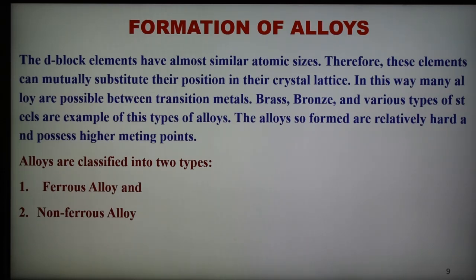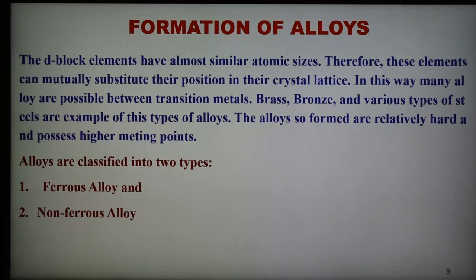Therefore, on cooling a mixture solution of two or more transition metals, a solid alloy is formed. For example, manganese dissolved in molten iron forms manganese steel. Such alloys are hard, have a high melting point, and are more resistant to corrosion as compared to the parent metal. So the alloy formed is relatively hard and possesses a higher melting point.